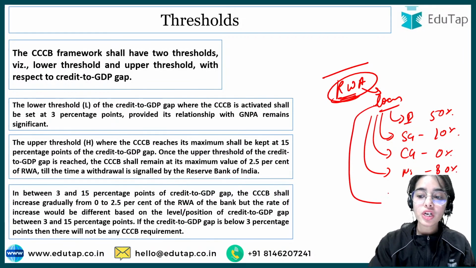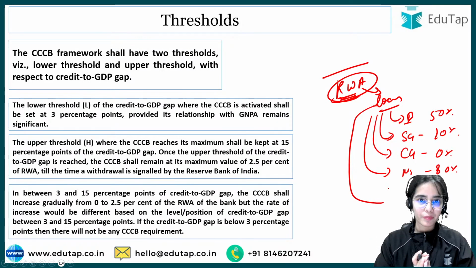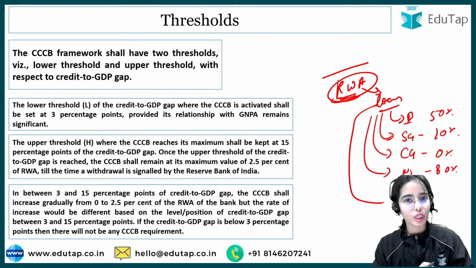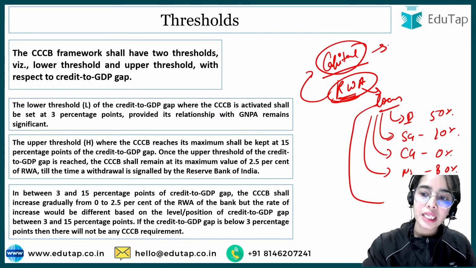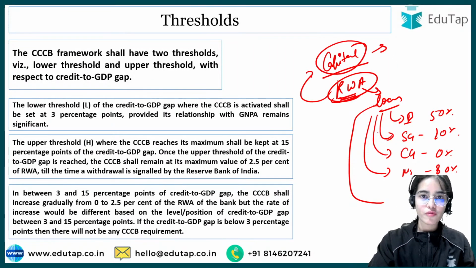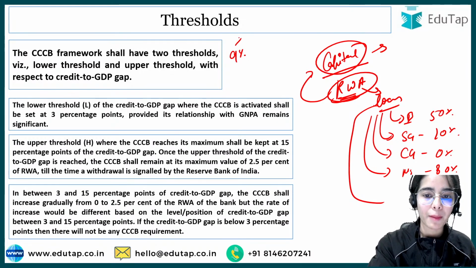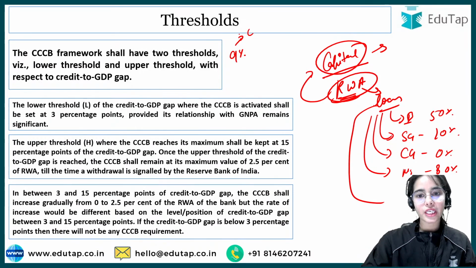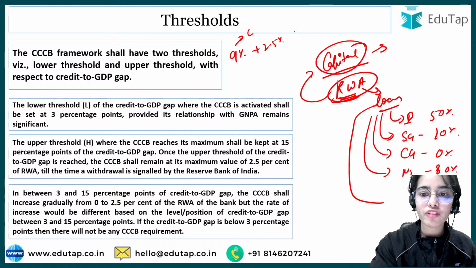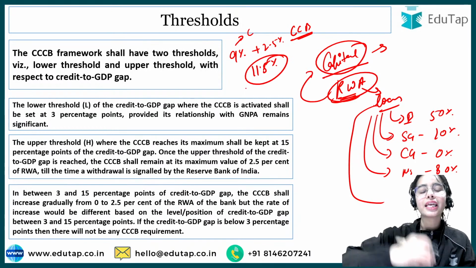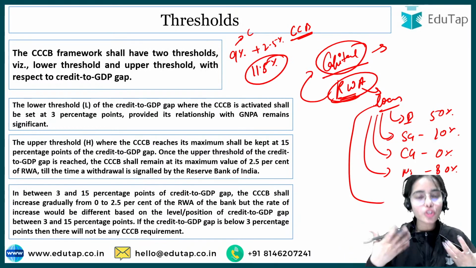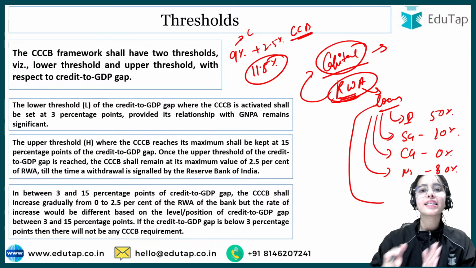So it depends on how many loans the banks have given and the risk weights attached to those loans. Out of this, how much capital the banks have to maintain is decided by the Reserve Bank of India. So 9% is the CRAR, capital to risk weighted asset ratio, plus 2.5% is the capital conservation buffer. So in total, the bank should maintain 11.5%, and the counter-cyclical capital buffer can be introduced by the Reserve Bank of India as and when required.